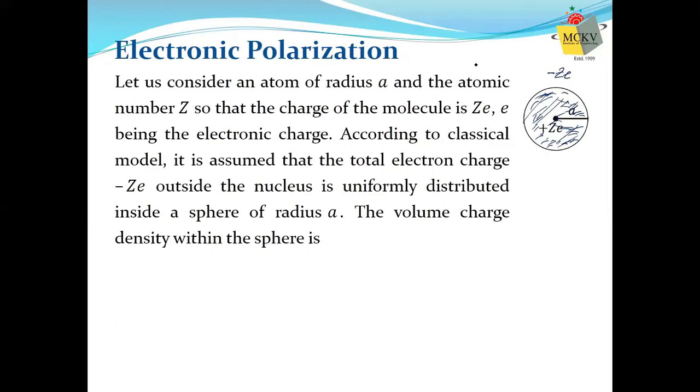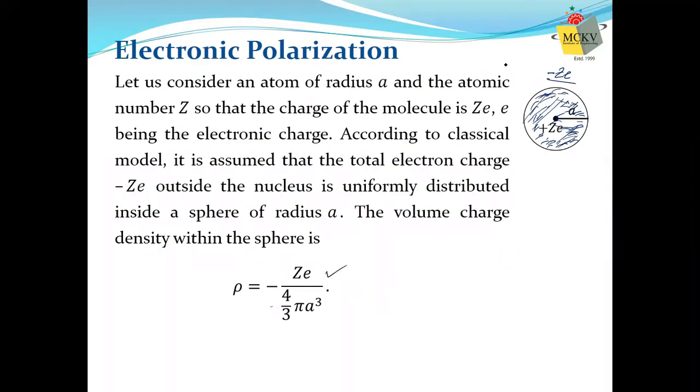So total charge minus ZE is distributed uniformly within this sphere of radius A. Therefore, the volume charge density of negative charge will be, what does volume charge density mean? Total charge per unit volume. Here, what is the total charge? This is the total charge for negative charges, so this is minus ZE divided by the volume. We have assumed that the radius of the atom, the radius of the sphere, is A. Therefore, volume will be 4 by 3 pi A cube. So this one is your volume charge density for negative charge.